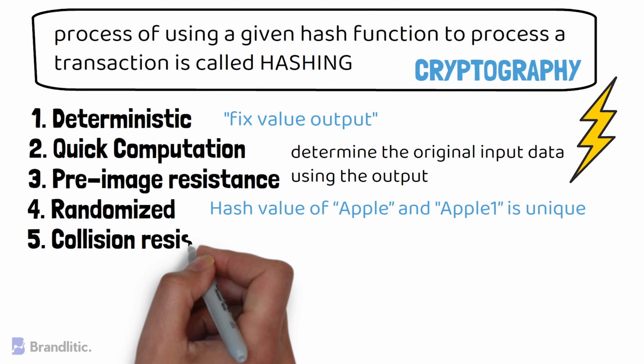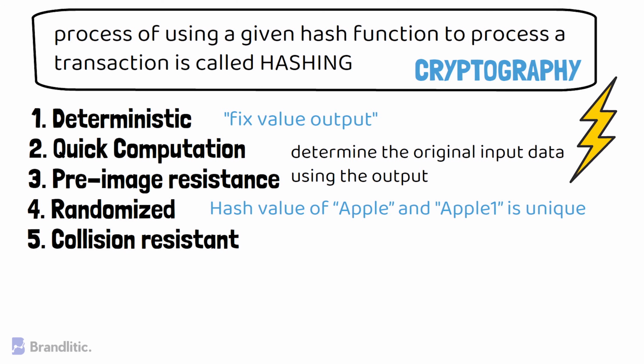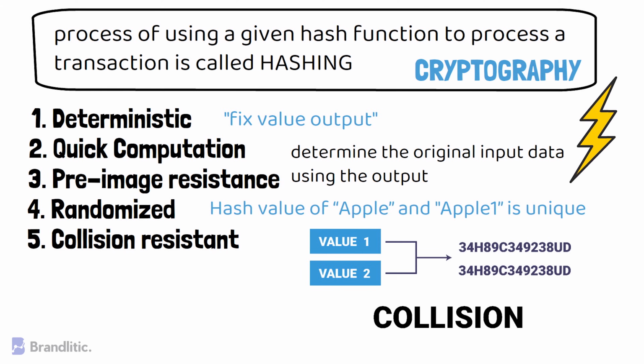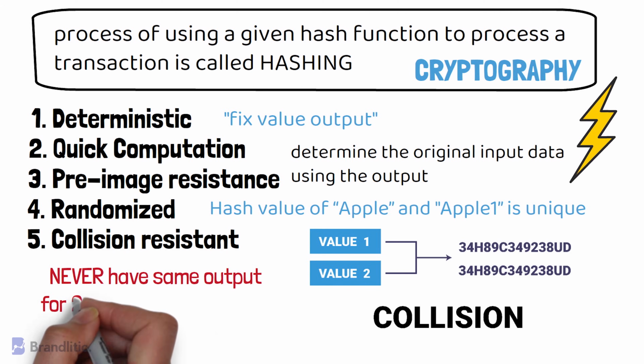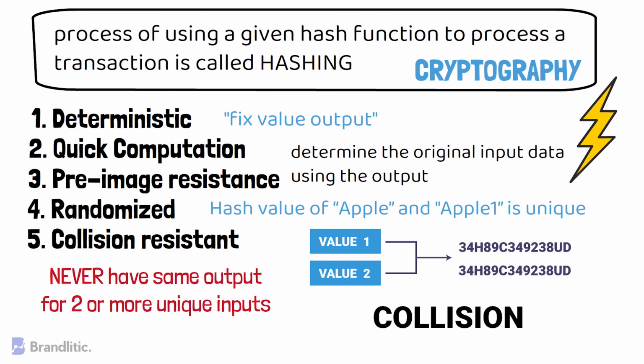Number 5. Collision resistance. If a hash function gives the same value for two or more unique inputs, it is called a collision. And cryptographic hash functions are supposed to have collision resistant properties. That is, they should never have the same output for two or more unique inputs.